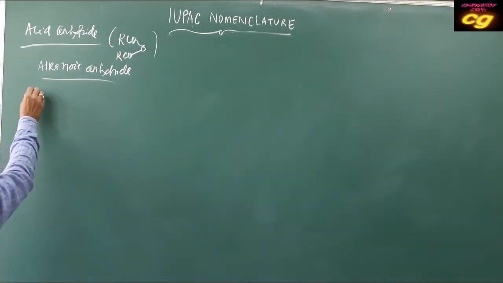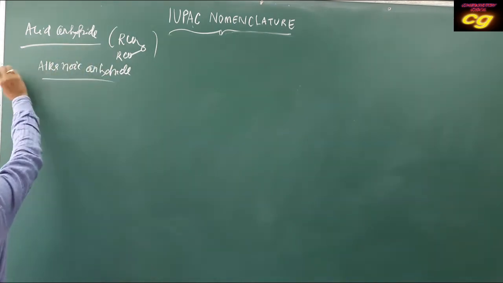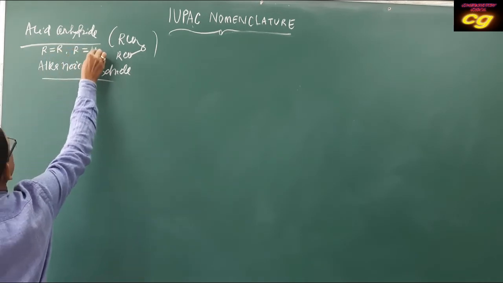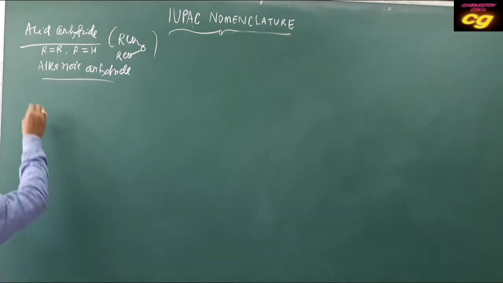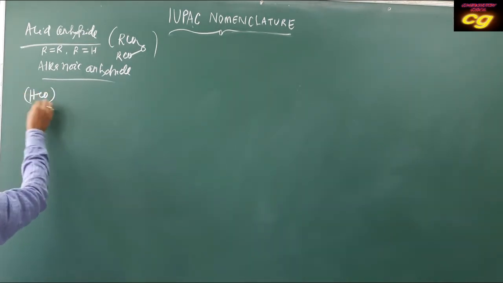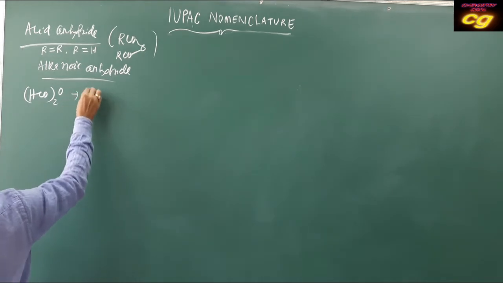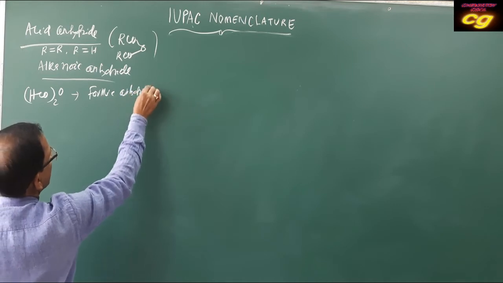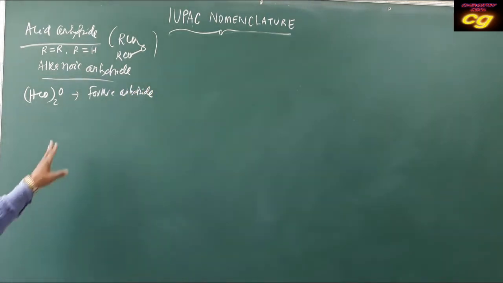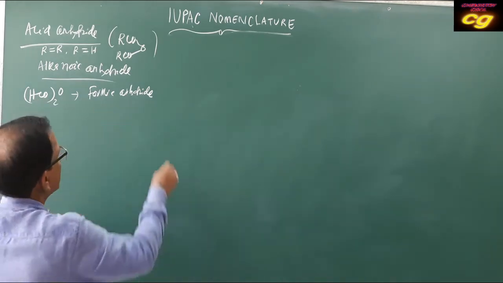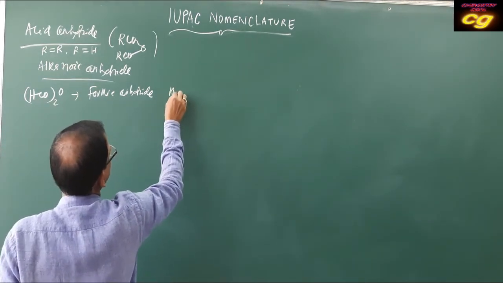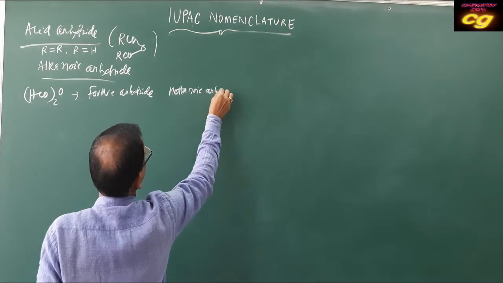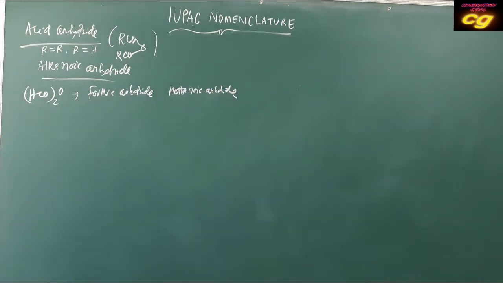For example, it is derived from acid. So here R can be an alkyl group or R can be H. Both are possible. So (HCO)2O is formic anhydride. R is derived from acids, so it is called formic anhydride. Another name is methanoic anhydride. So it can be written like this.